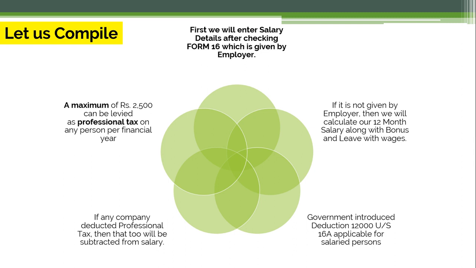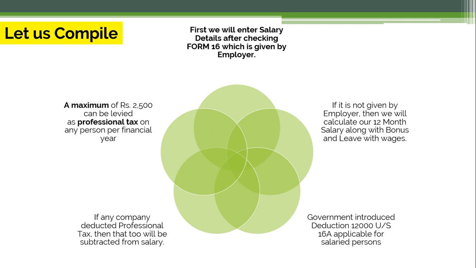First we will enter the salary details after checking the Form 16 which is given by the employer. If it is not given by the employer, you can calculate your 12 months' salary along with all the bonuses or leaves that you have taken. There are some government-introduced deductions as well for salaried persons. So if any company deducted professional tax, then that too will be subtracted from the salary.